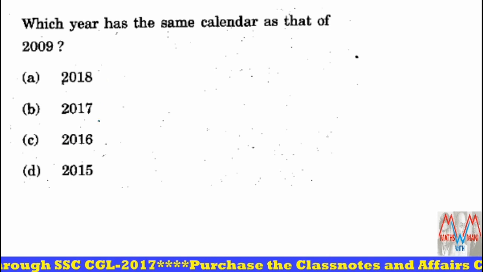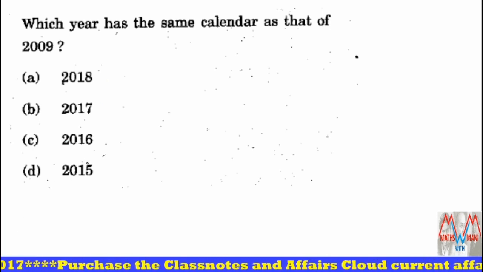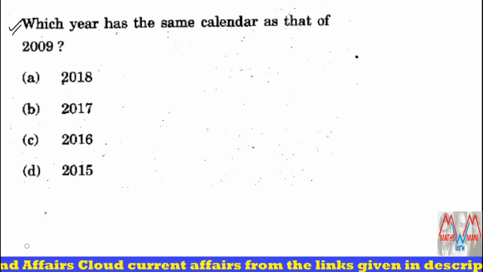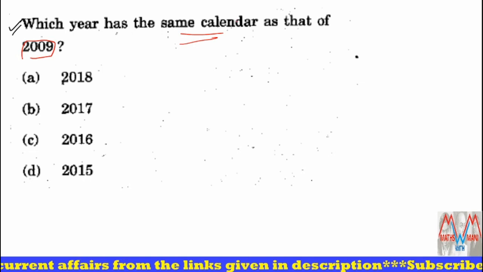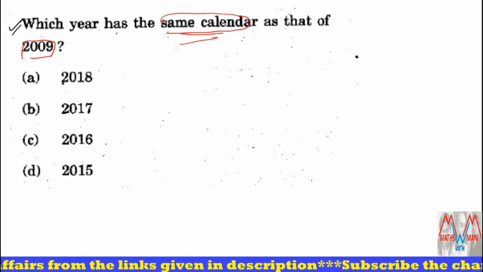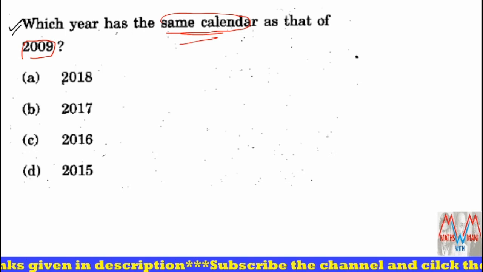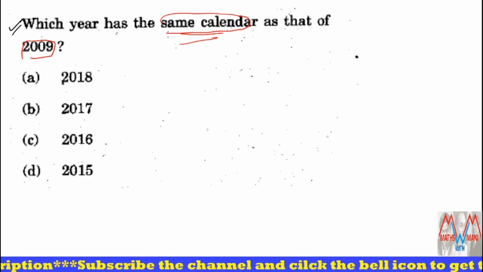Next one. Which year has the same calendar as that of 2009? These types of models were repeated in banking, SSC CGL, and CHSL type reasoning questions. Same calendar, or same date of birth, or same Independence Day, like this, was celebrated in which next year?